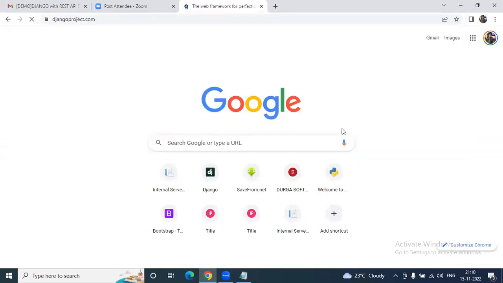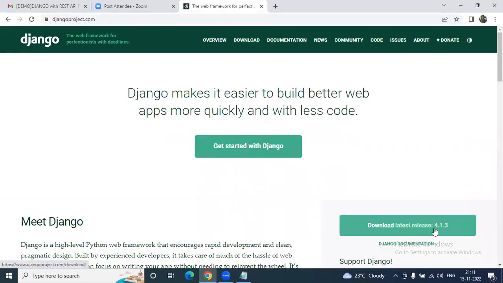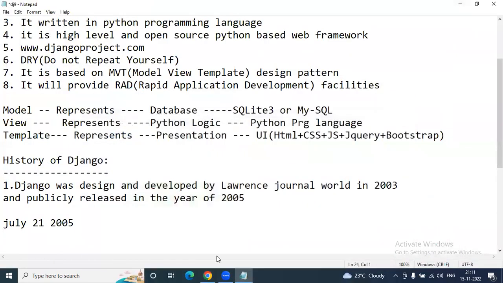You can see this in the download: latest release 4.1.03 only. This is the current stable version of Django. In our session, I'm going to use this one only. Okay, let's continue.